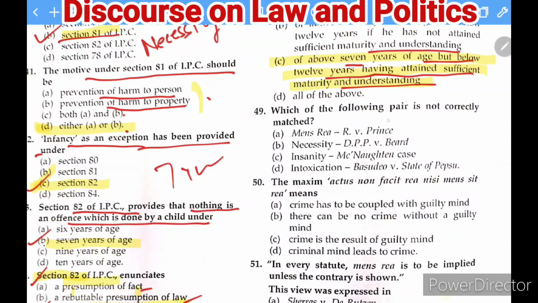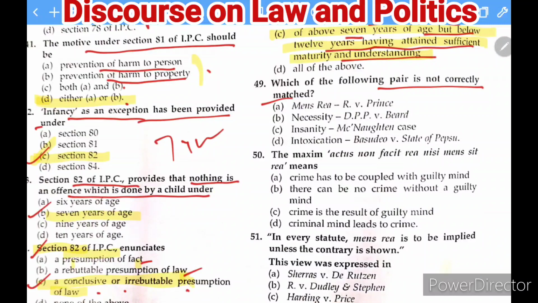Next question is here. Which of the following pair is not correctly matched? So here the cases are given. You can find that insanity, which is about the McNaughton case, is correctly matched. Mens rea is also matched. Intoxication is also matched, but this case is not correctly matched. This case belongs to intoxication. So therefore the right answer of this question is here, that is B. This is also a question which had been asked.